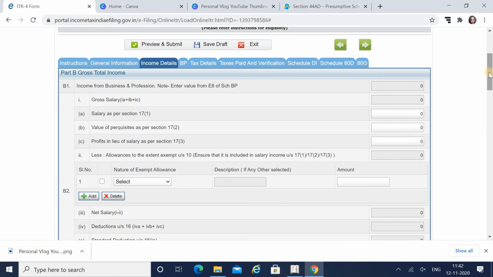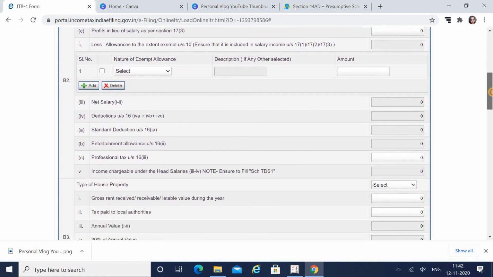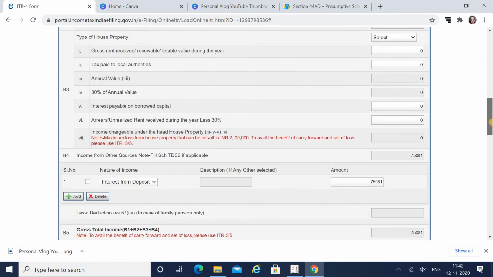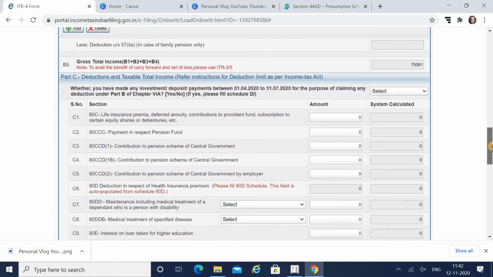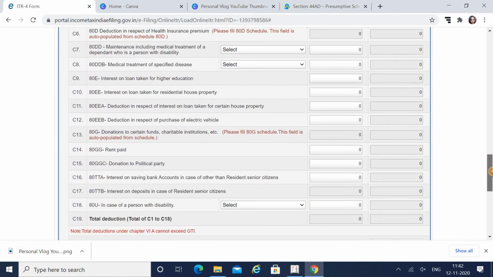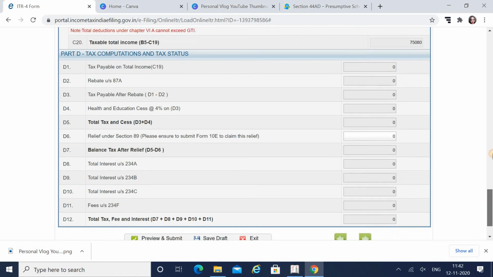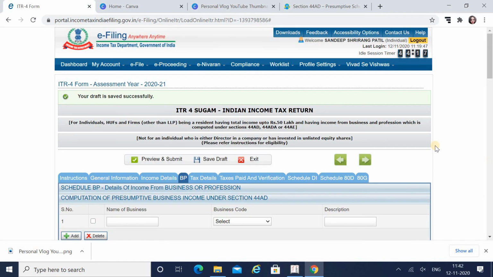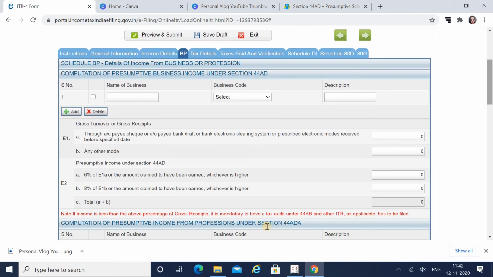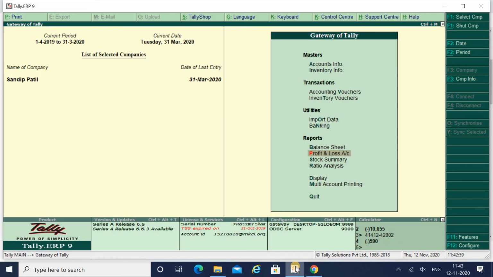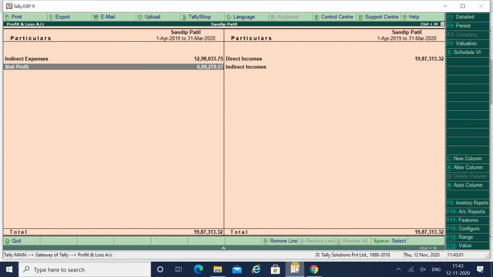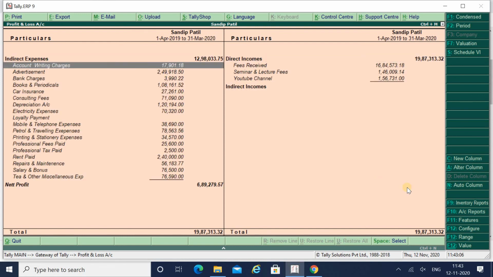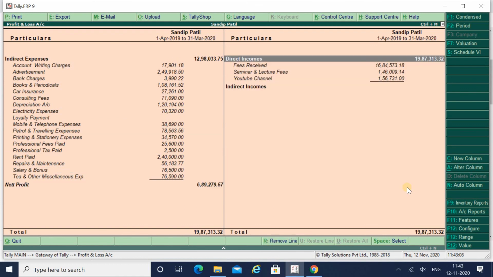Now next, what do I have to fill? This is all about salary, then house property, and there are the deductions. I have to fill this deduction column, but right now I just want to fill in my business and profession details. Now what do I have to fill? I have this Tally backup. If I go into the profit and loss account, I have taken almost everything. My whole profit and loss account is tallied, whatever I'm